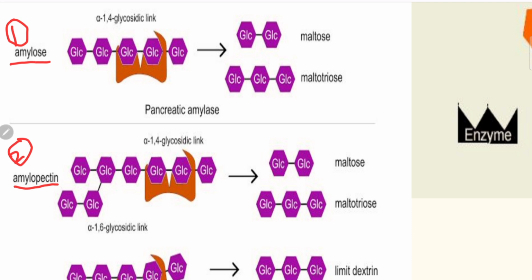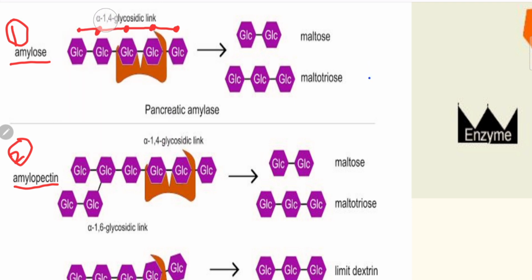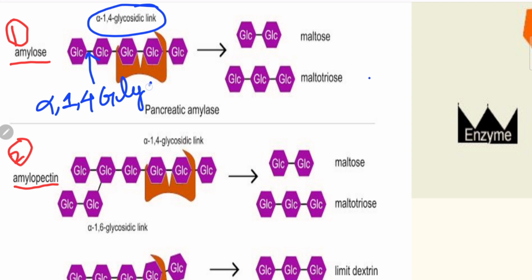In amylose the sugar molecules are attached in a straight chain. See, this molecule is straightly attached with this. They are forming a straight bond and that bond is named as glycosidic bond. That bond is named alpha-1,4 glycosidic linkage.